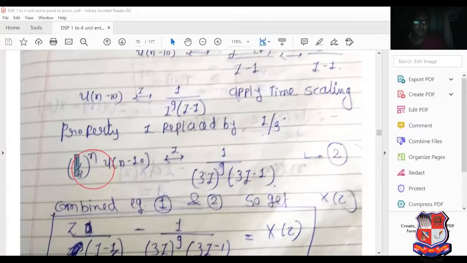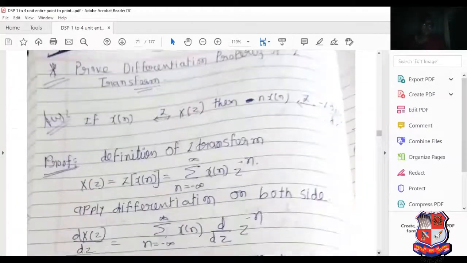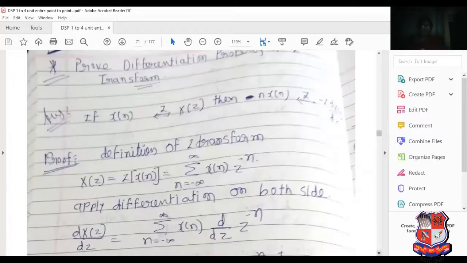Here we can give the 1 upon 3. That's why we can replace here 3z raised to 9 upon 3z minus 1. So it is the answer of x of z. Now see, this is the complete example related to time shifting and time scaling property.